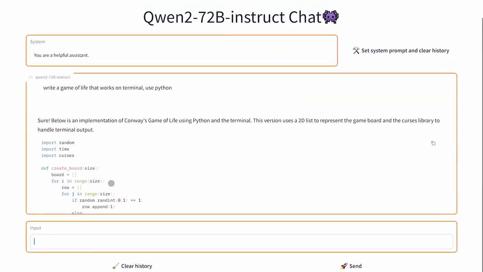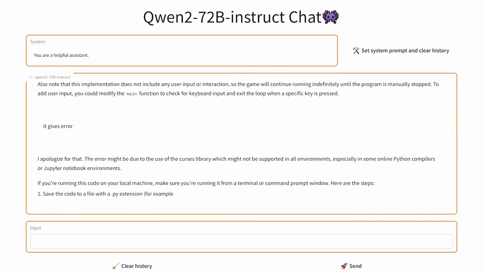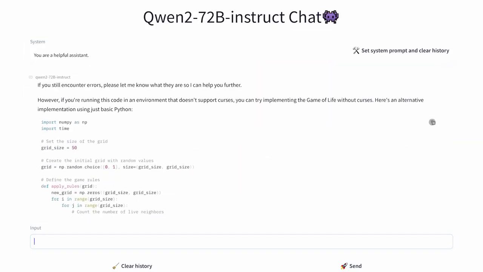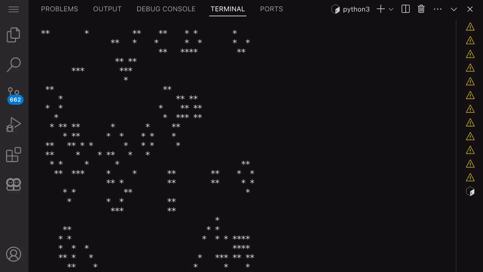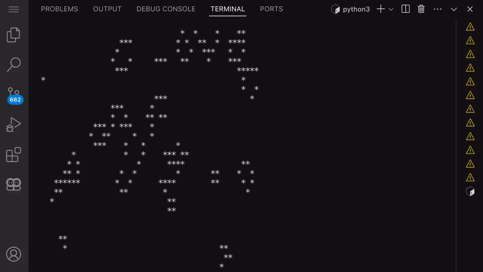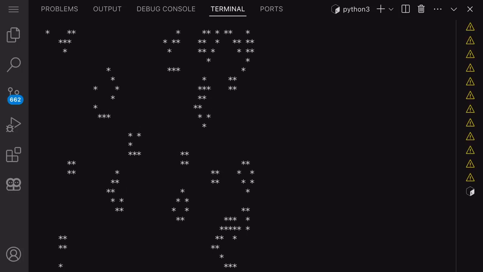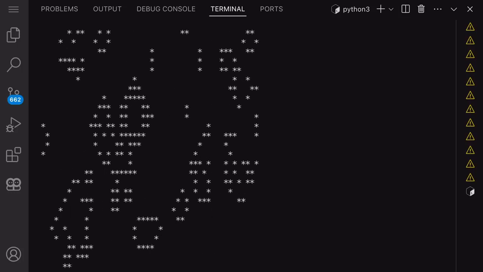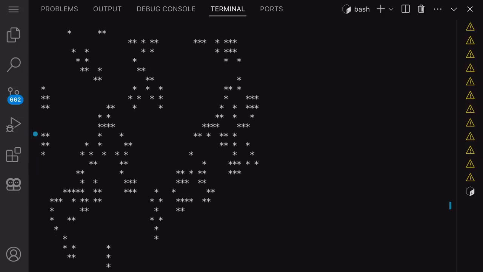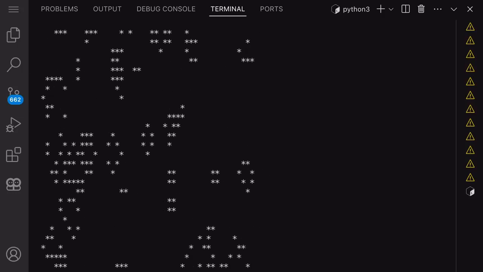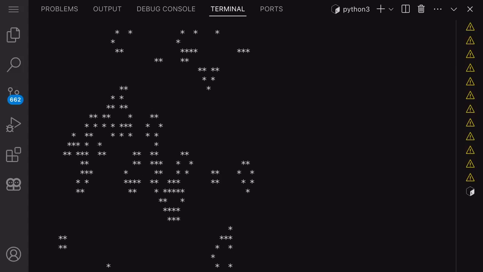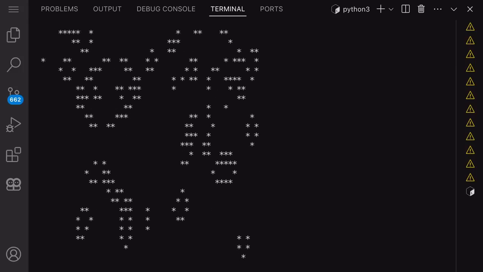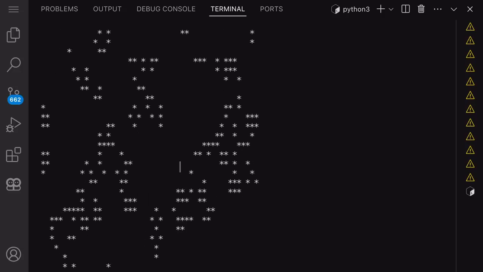Let's give it the error and see if it can fix it. Okay, we have new fixed code here. Let's copy it and run it. Okay, this one works. It's really amazing. So, it can do these tasks pretty easily. I'm not an expert model tester or anything, but it looks pretty amazing. I'm already using Qwen as my copilot, as you know if you've watched my previous video. So, this is going to be really cool as well.